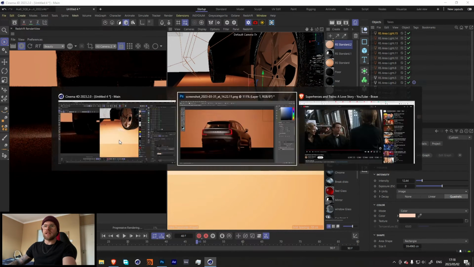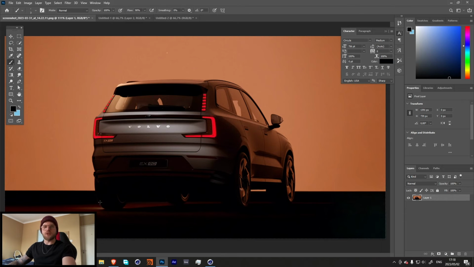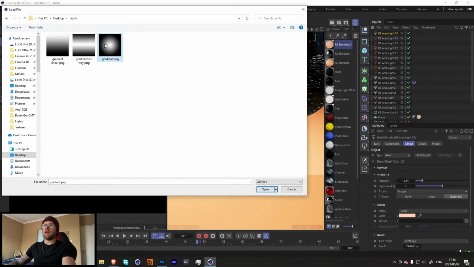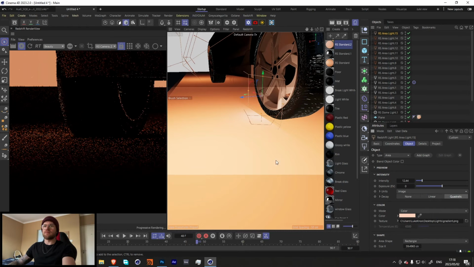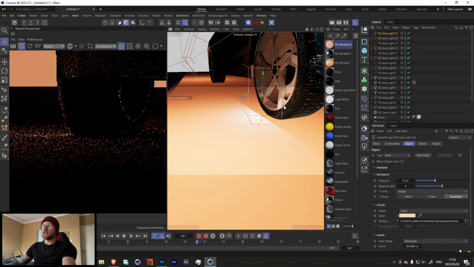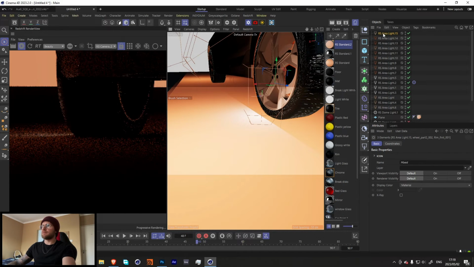So looking at our light over here in comparison to here, it's a lot more softer. So we can fix that by just throwing a gradient onto it. We're just going to have to bring up the intensity by a bit more and maybe just change the shape of our light by a bit.